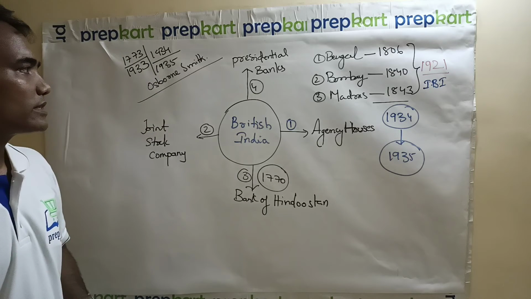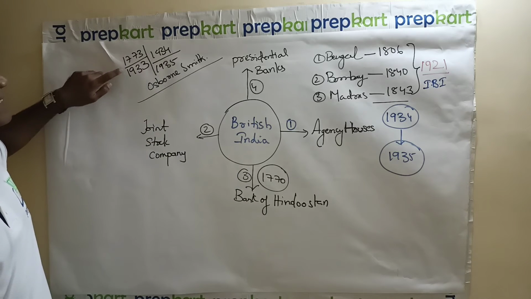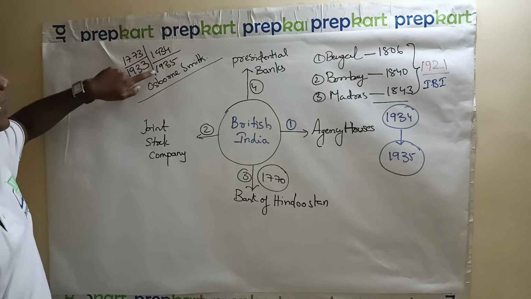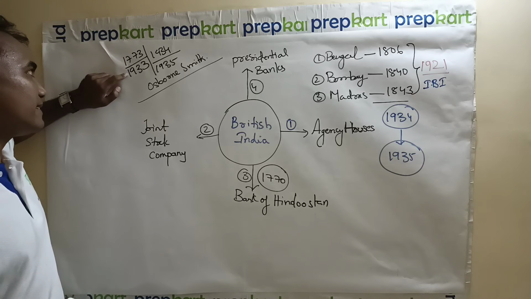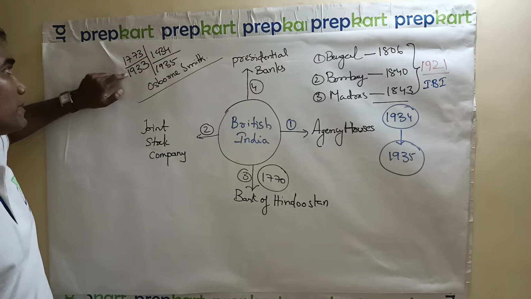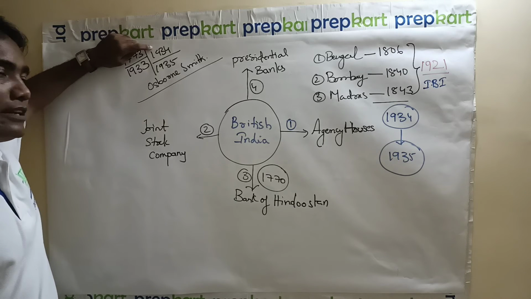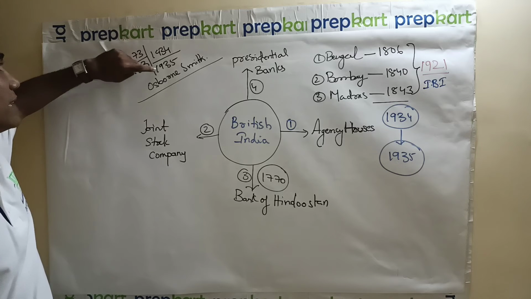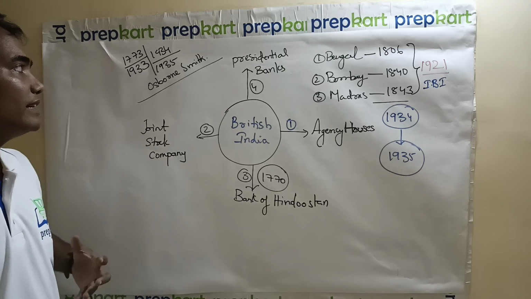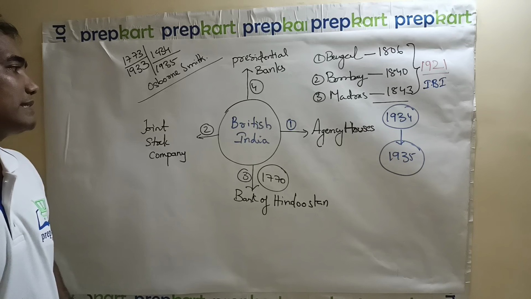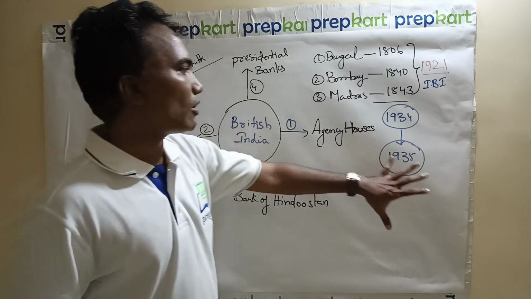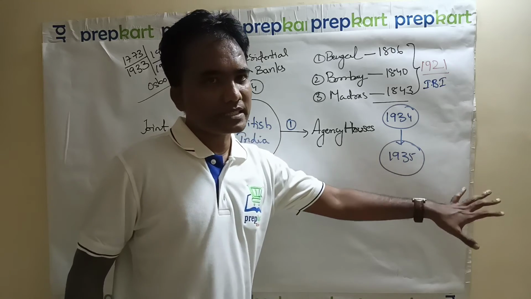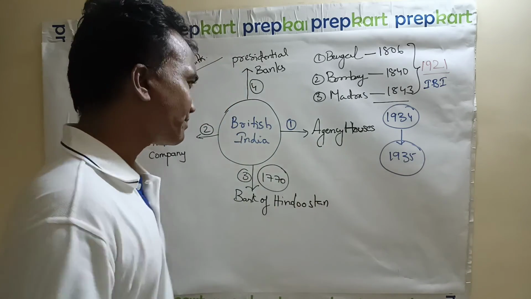So when it comes to Reserve Bank of India, 1773, 1933, 1934, 1935. 1773 first request was made for the establishment of central bank. Second request was made for the establishment of central bank. 1934 you have Hilton Young Committee. 1935 finally you have Reserve Bank of India establishment in India. So this is all about the banking which is related to British India.